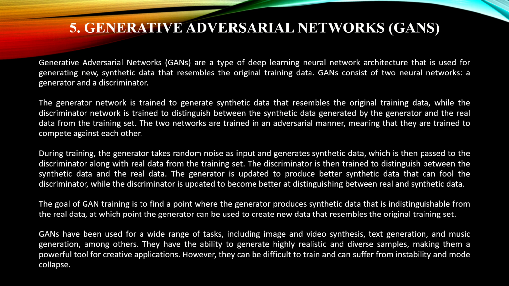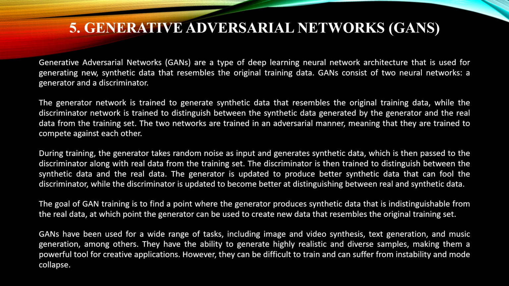neural network architecture that is used for generating new synthetic data that resembles the original training data. And GANs consist of two neural networks, a generator and a discriminator.